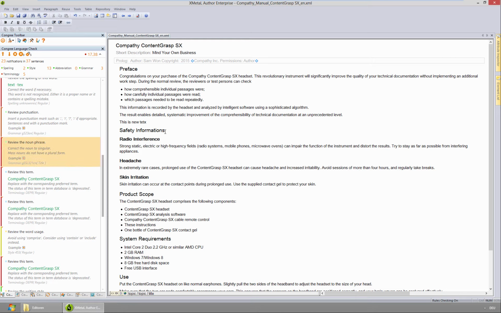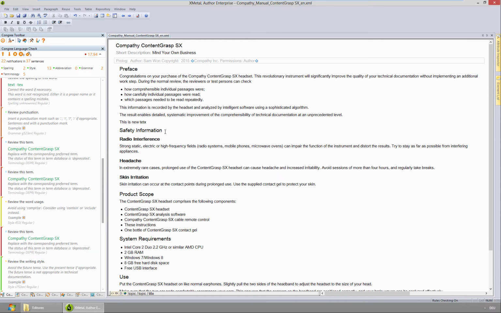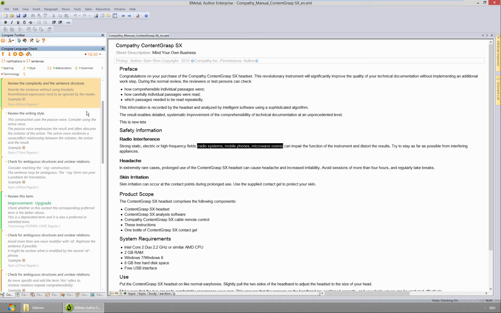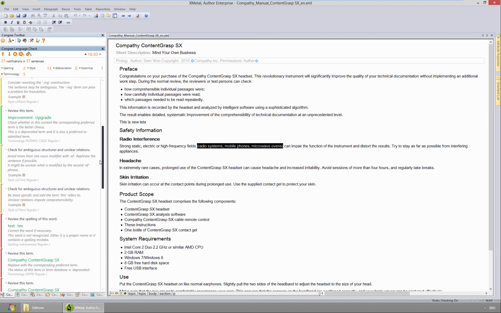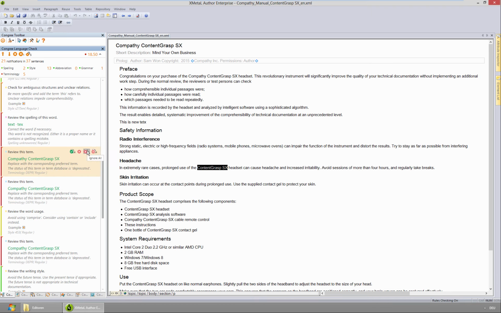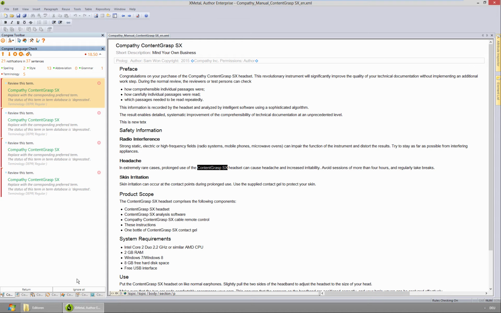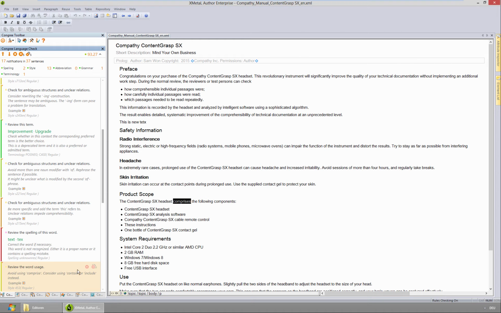Of course, I can also do manual corrections and see how the system reacts to it. Or I can disagree with certain notifications. Or groups of notifications. A progress indicator shows me how much still has to be done to reach an acceptable quality level.